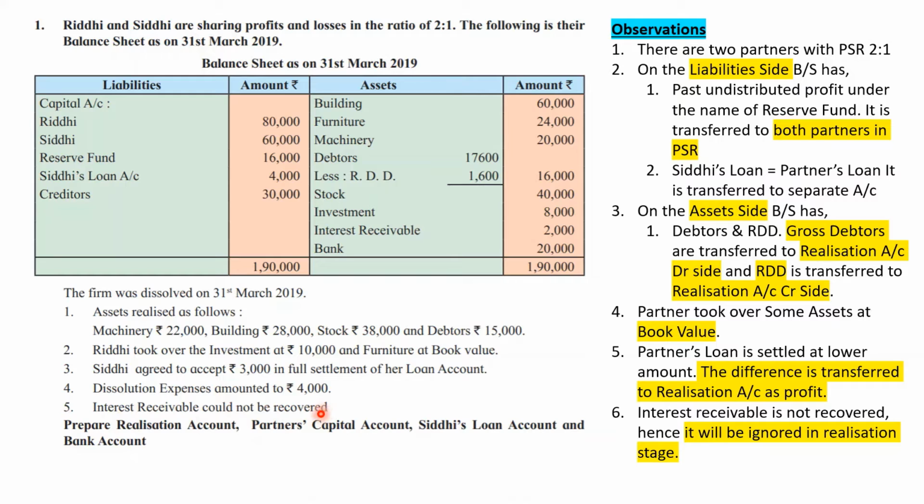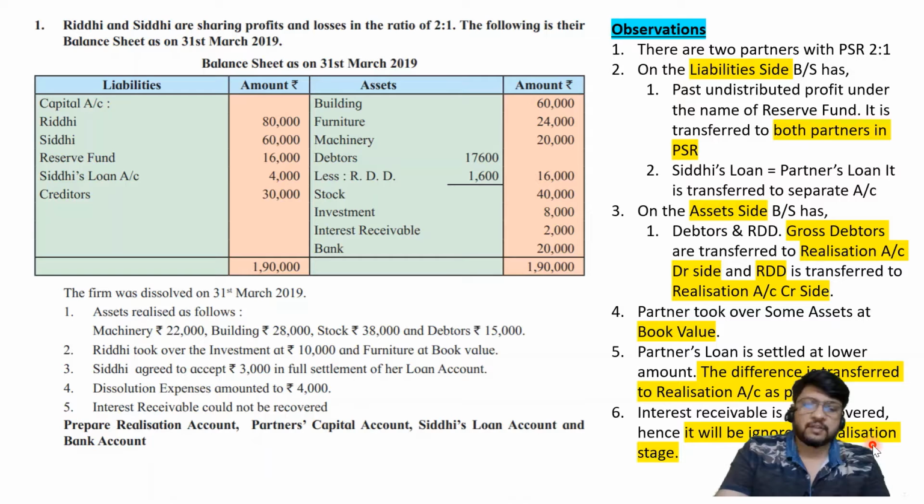Okay. And last one, they have told that interest receivable, this 2,000, could not be recovered, so it will be ignored in the realization stage. I repeat, it will be ignored in the realization stage. Now some students get confused. They feel that, see, interest receivable, you have told us in the observation that it should be ignored. Wrong. I have not told you to ignore interest receivable in the solution. I have told you to ignore interest receivable in the realization stage.